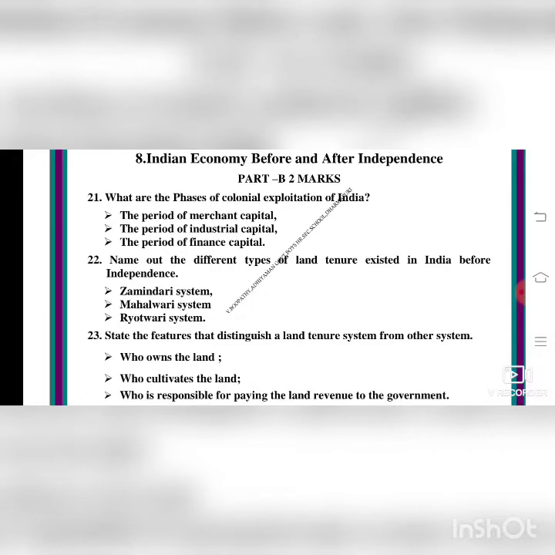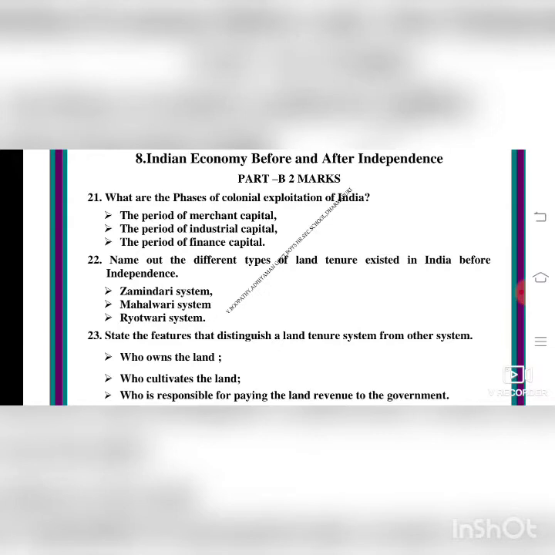The phases of colonial exploitation. Colonial exploitation means a colony, a group of people. There was a period of merchant capital, a period of industrial capital, and a period of finance capital. Merchant capital tells about the traders during that period, industrial capital tells about industries and industrialization, and finance capital tells about finance, the medium of exchange, money. We will see this later in part C.